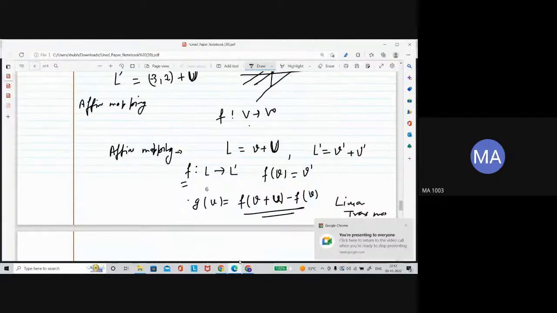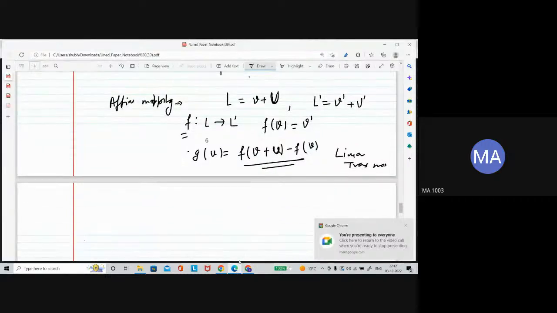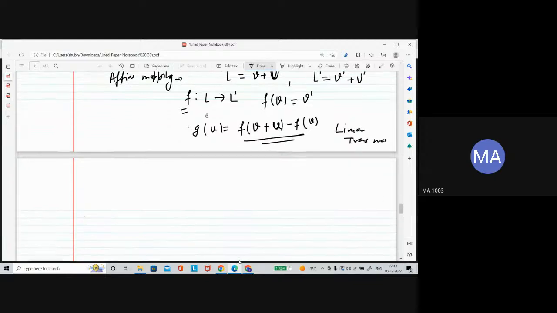So let's see with an example. It will be more clear with an example. While talking about the definition, it is difficult. Okay, I'm making an example maybe. Let's say L is equal to...